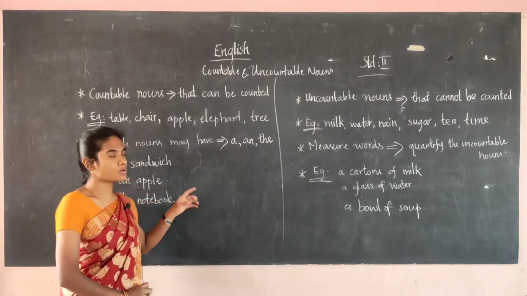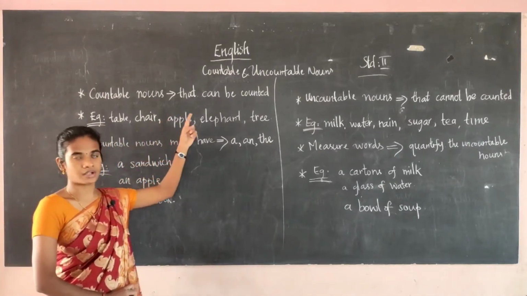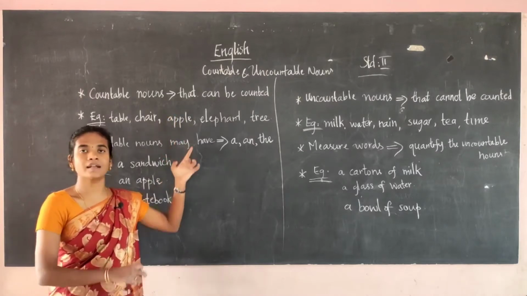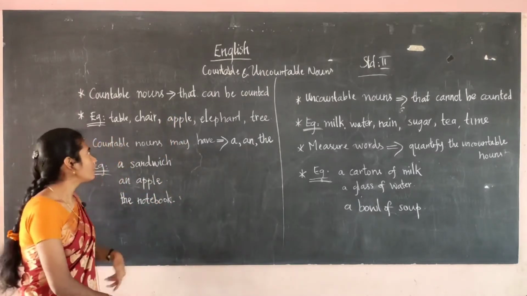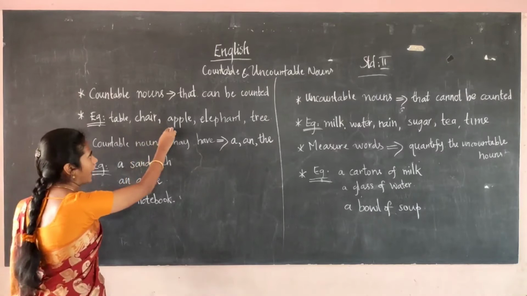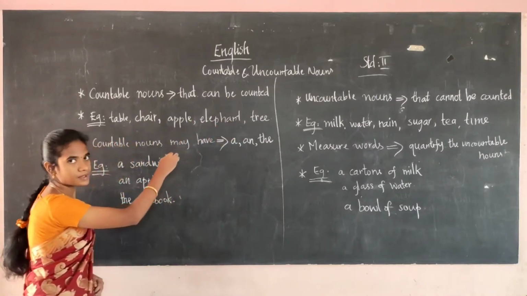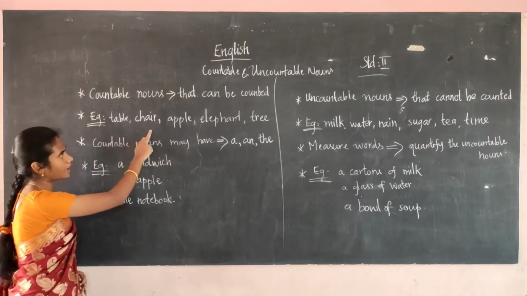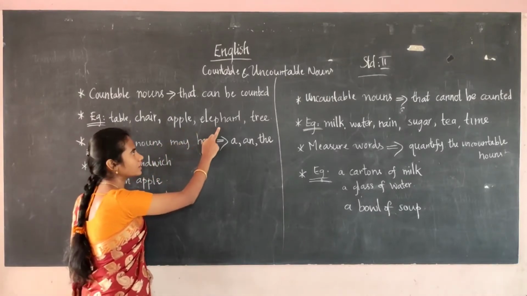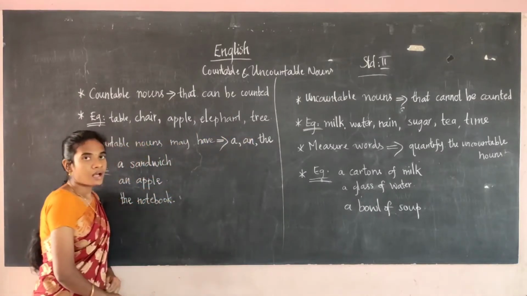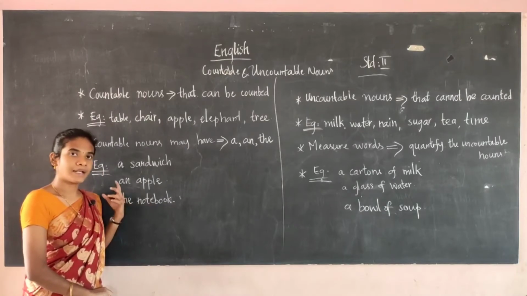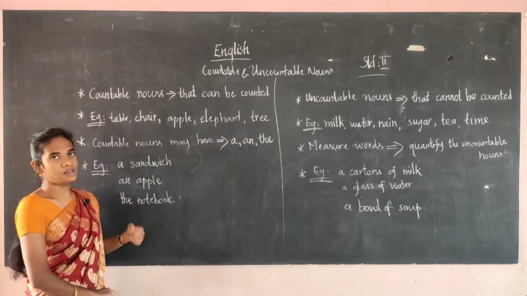Okay, what is a countable noun? Countable noun means the nouns that can be counted. For example, table, chair, apple, elephant, tree are the countable nouns. We can count the table, chair, we can count the apple, the elephant, and also we can count the trees. Okay, so nouns that can be counted are known as the countable nouns.